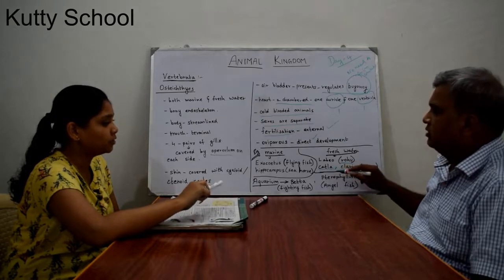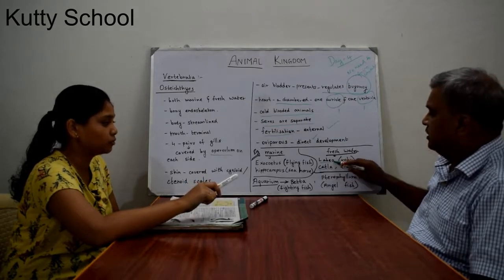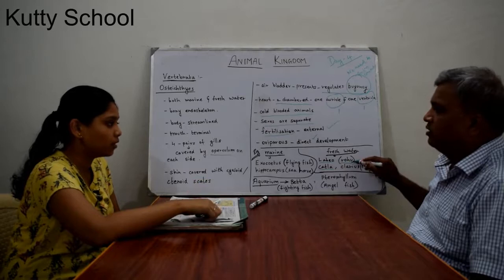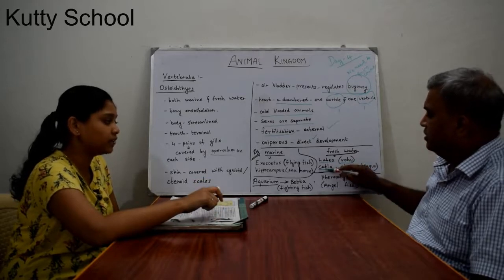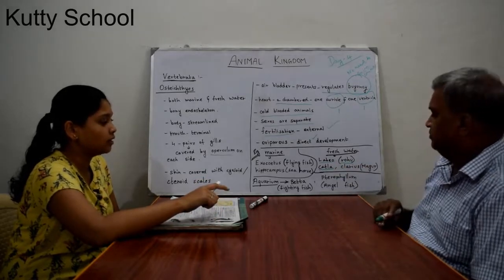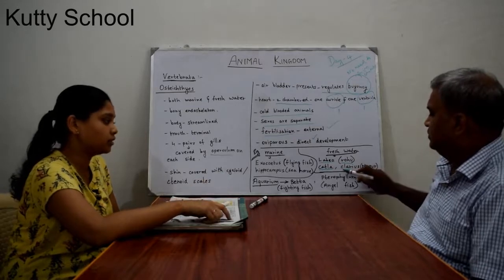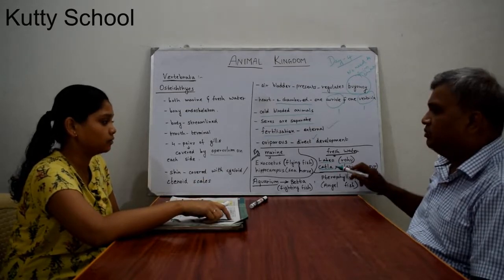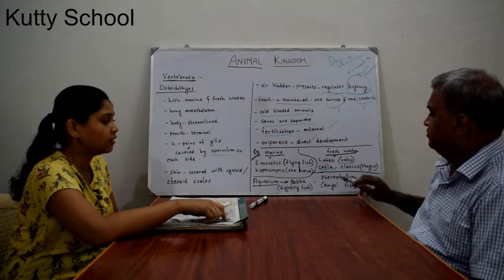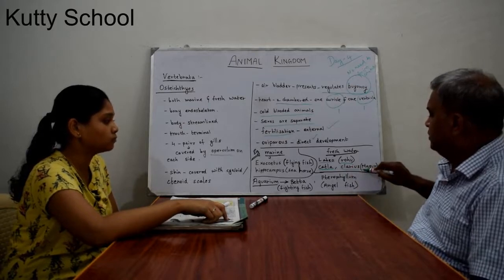Rohu is the common name of Labeo rohita. Katla is a scientific name, and the common name is also katla. And Clarias, magur.